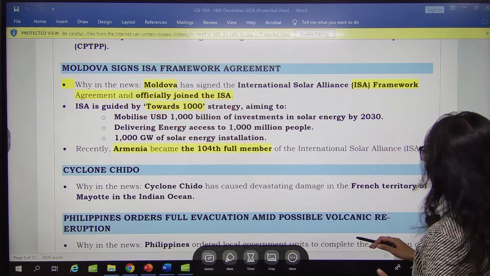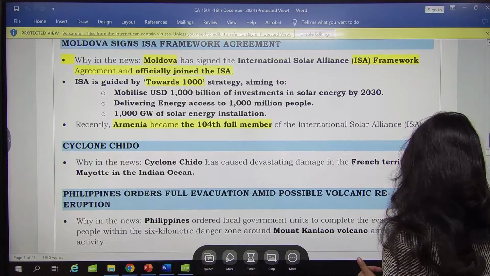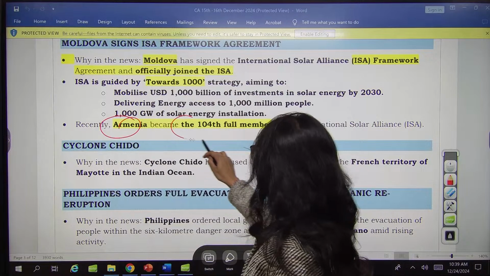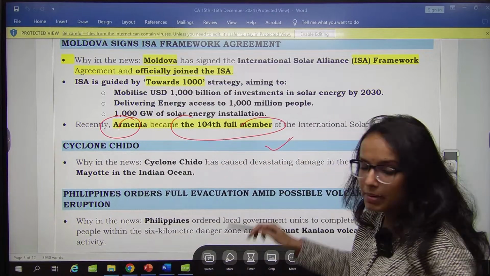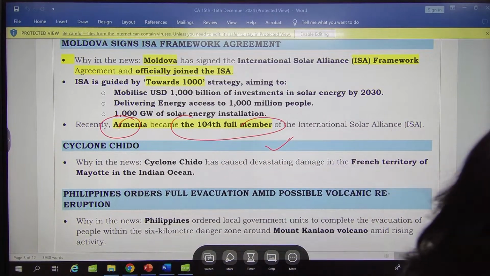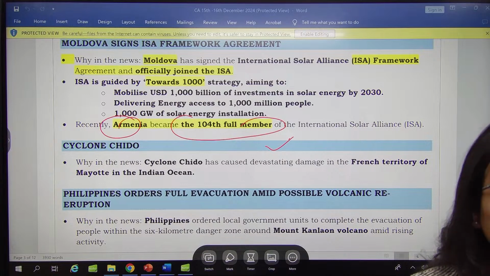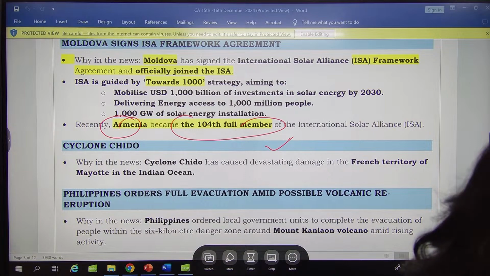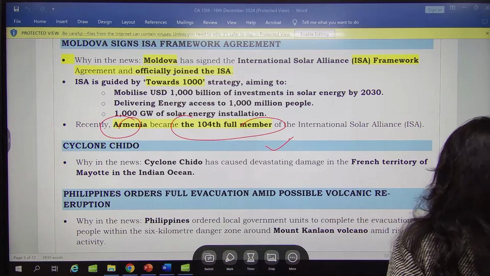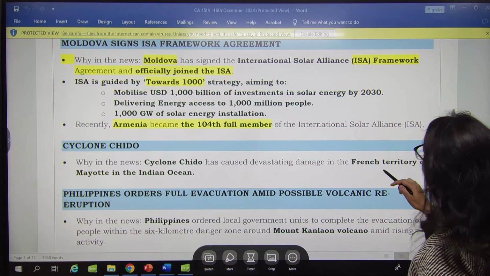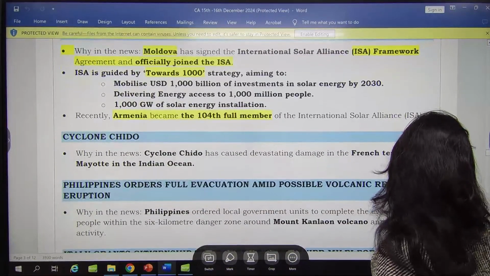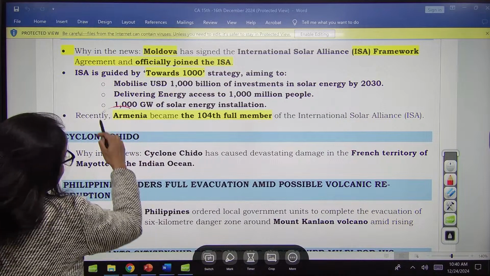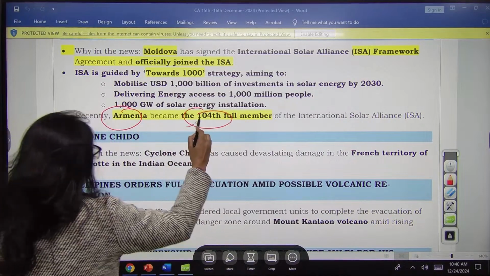One more important fact which we have covered earlier as well is Armenia. Armenia has become the 104th full-time member of ISA. Remember this. The number for Moldova is not so clear. There is some discrepancy regarding that, so please avoid that. Just remember that Armenia is the 104th full-time member.